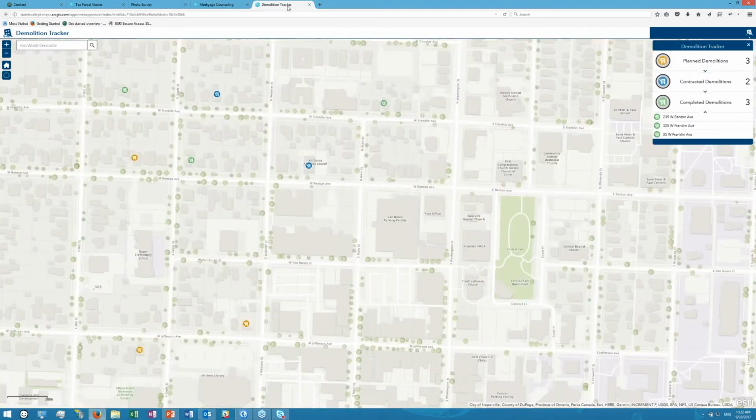Jumping ahead a little bit too, we also have a new solution around tracking demolitions. So imagine if you're a citizen of a community, you want to see where demolitions are taking place within the community, where there are planned demolitions, contracted demolitions, and completed demolitions.